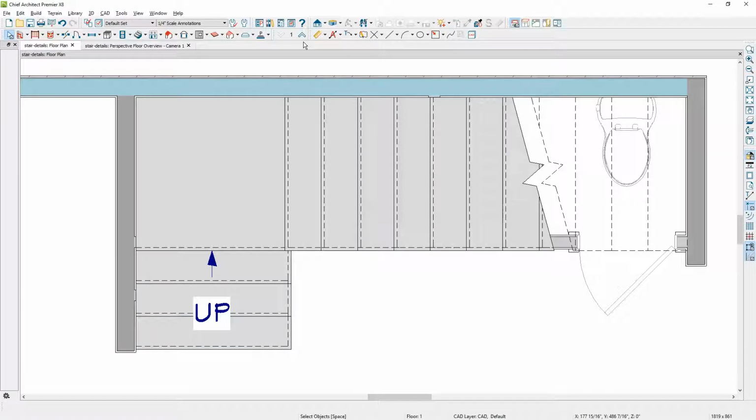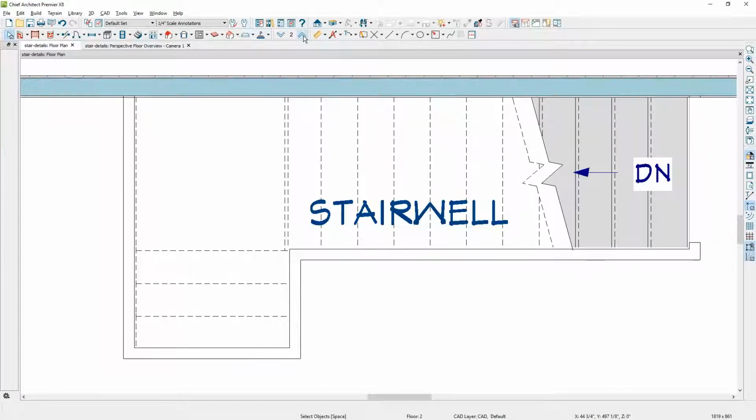In this stair video, we're going to take a look at how to control the display of details for your stairs in the plan view, including your arrows, the tread detail, break line, the transparency of your stairs, also how your stairs look on the floor above or the floor below.